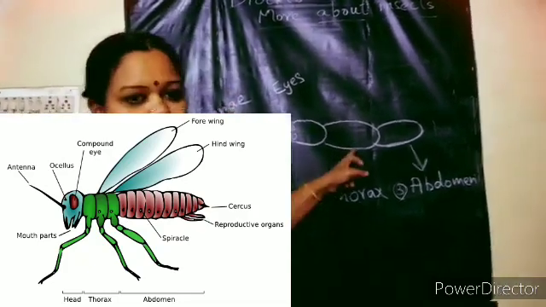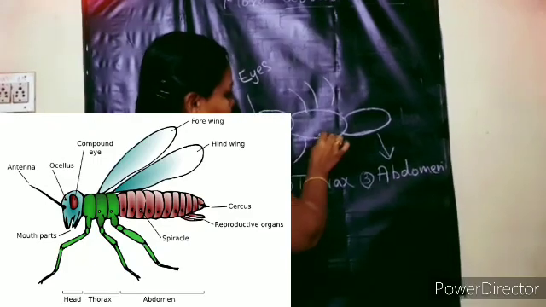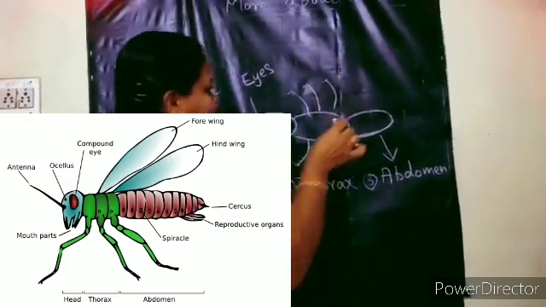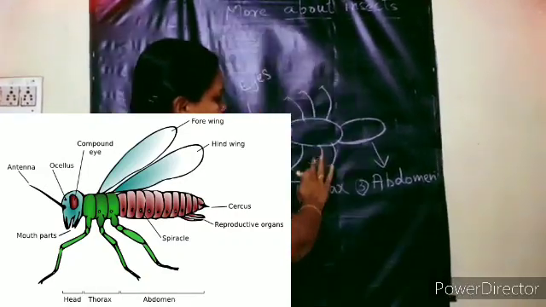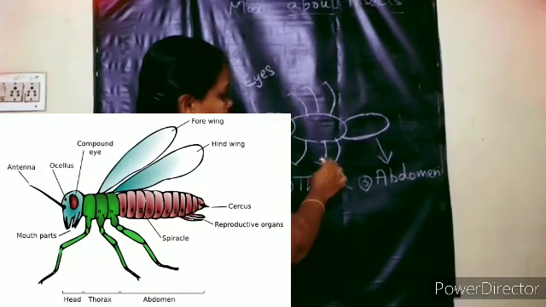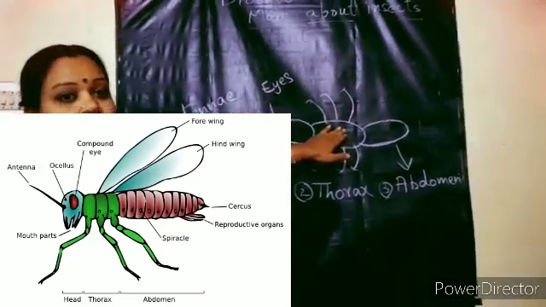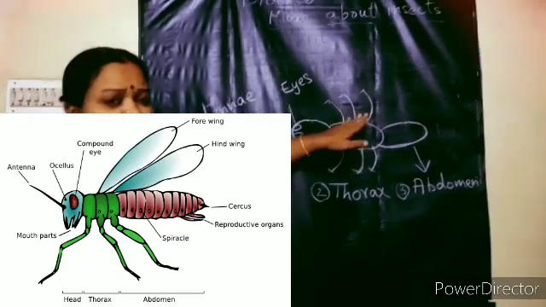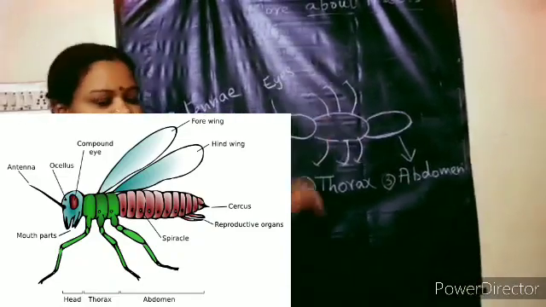And to this thorax part, they have legs. Like how we have legs, they too have legs. Now, shall we count how many legs are there? 1, 2, 3, 4, 5, 6. So, 6 legs. Where are they attached? They are attached to the thorax. How many legs will these insects have? 6 legs. Where are they attached? They are attached to the thorax part of the insect body.